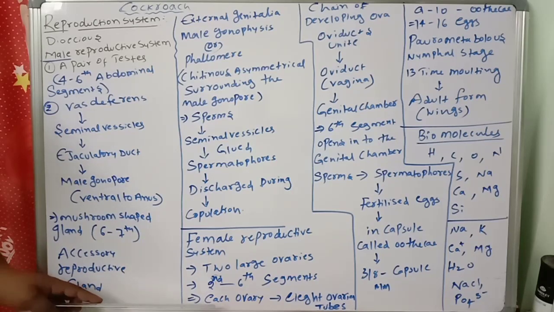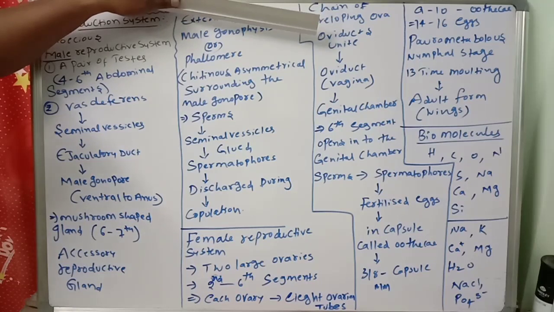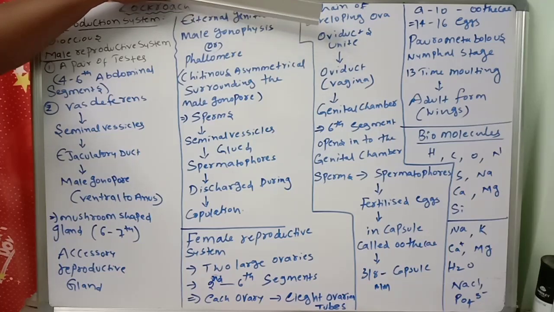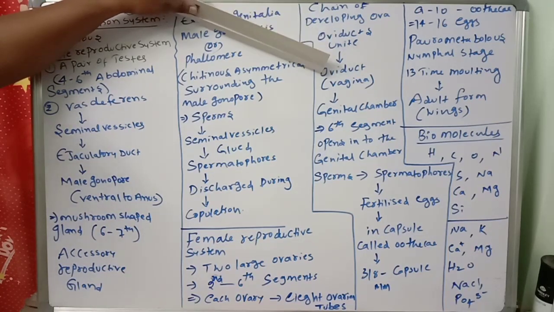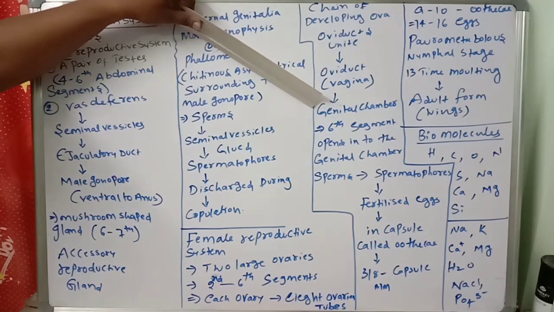Next, another important one: all these oviducts unite to form a single median oviduct, also called the vagina, which opens into the genital chamber.